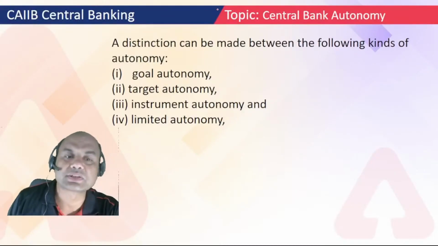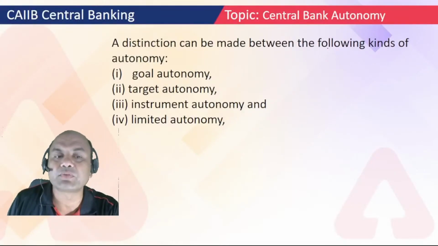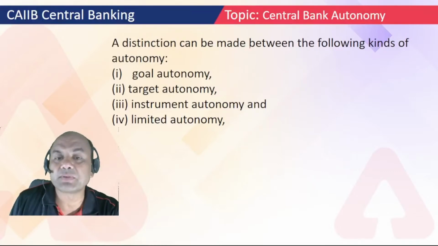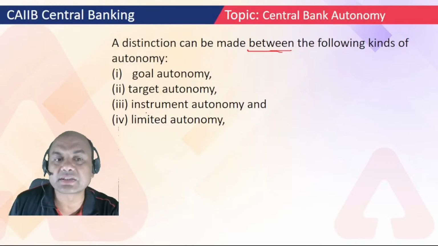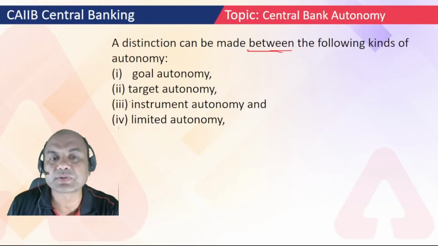Now let's come to some questions. A distinction can be made between the following kinds of autonomy: goal autonomy, target autonomy, instrument autonomy, and limited autonomy. So a distinction can be made between the following kinds. In which type of autonomy can a distinction be made? So goal, target, instrument, and limited. It is distinction. I have to distinguish that this much you can do freely, this much you can't do freely.